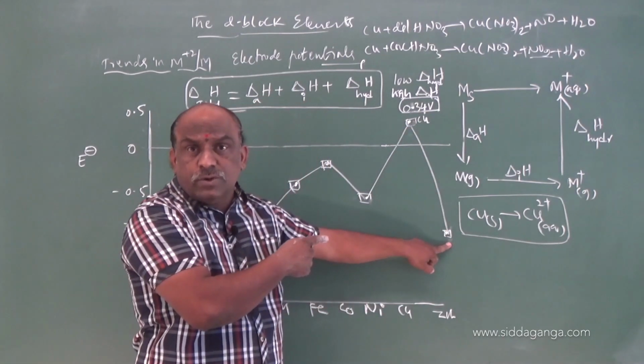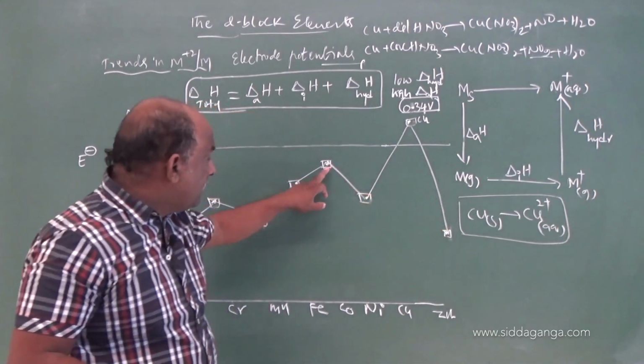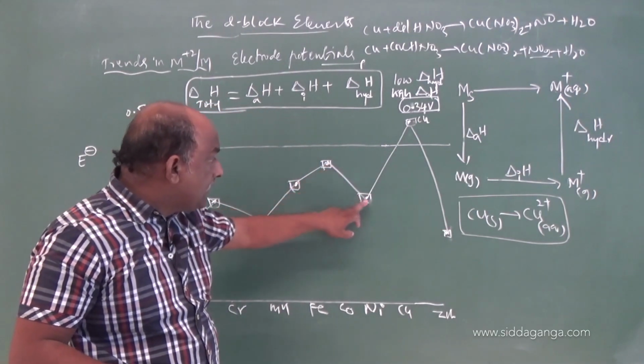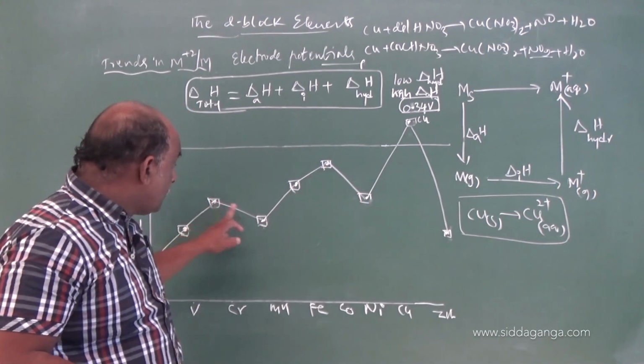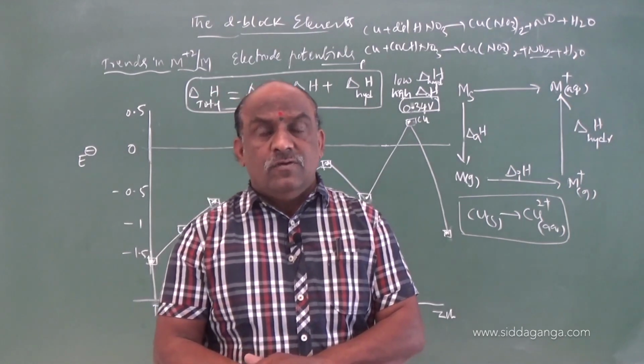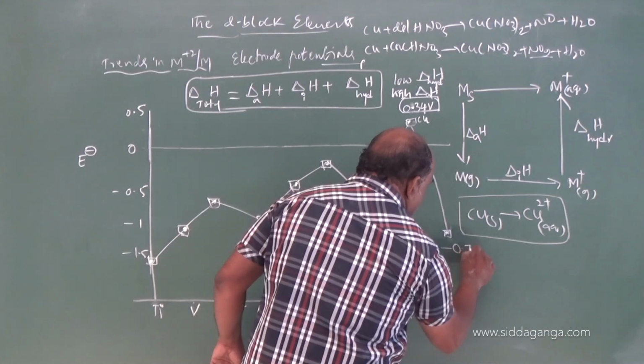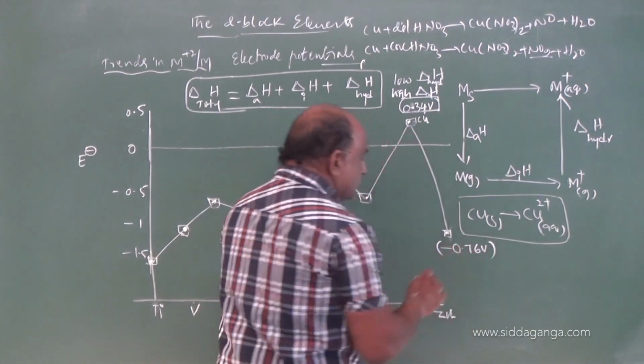Keep these points in your mind. Copper to zinc value more negative, and compared to cobalt to nickel more negative, and chromium to manganese more negative. What will be the reason for this? You should remember zinc electrode potential minus 0.76 volts.